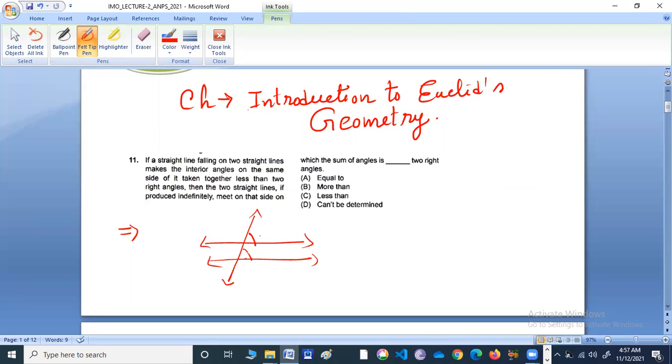So this taken together is less than two right angles. That means less than 180 degree.